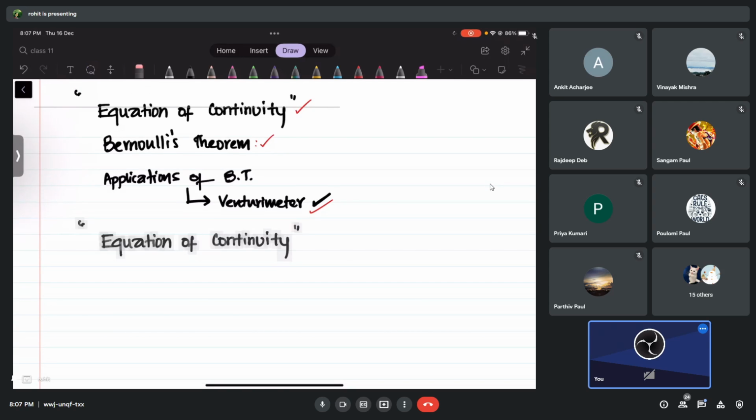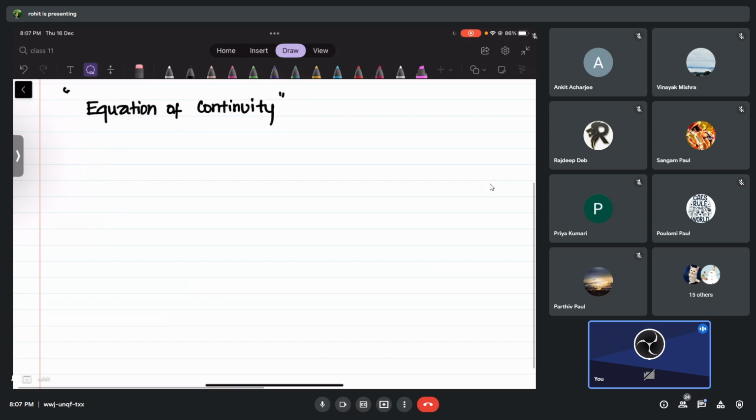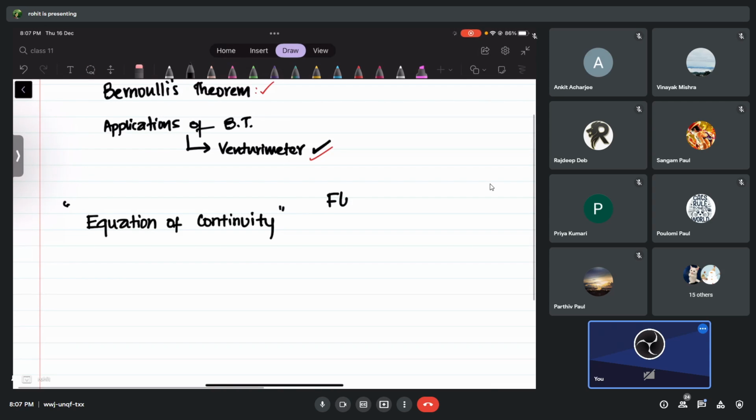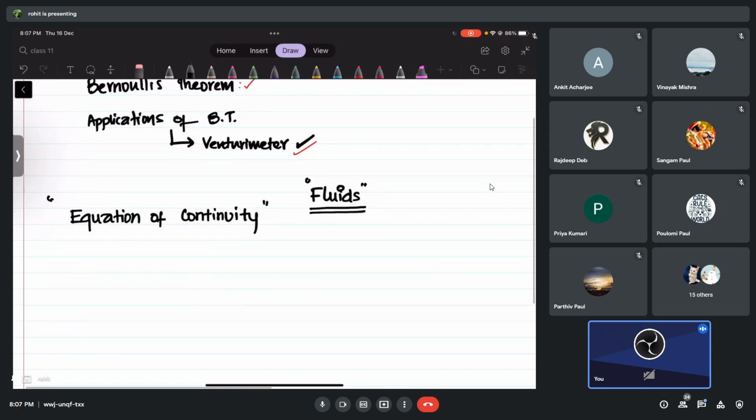You can tell me. Okay, see, let me remind you, we are still doing fluids. We are still talking about fluids, and the type of fluid that we are talking about right now is a non-viscous fluid. Non-viscous, no viscosity. This means the layers of the liquid are not going to apply force on each other and disturb the motion of each other. Okay, so we are talking about non-viscous fluid. Then one more is non-compressible. Non-compressible fluids. Okay, so these two types of fluids we are going to take into consideration.